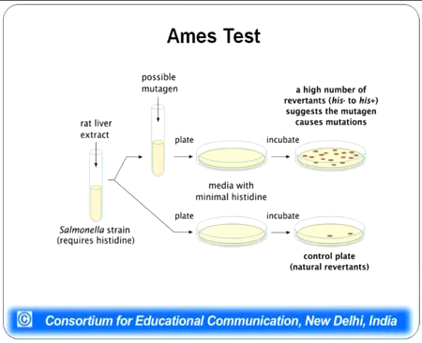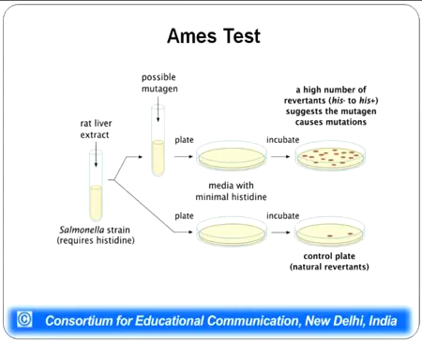Whatever chemical we are testing for mutagenicity, we incubate that with the Salmonella culture, which is growing in a medium which has minimal histidine. If there is any mutation induced, then this particular Salmonella strain will revert back to the normal strain, and it will start growing in this minimal medium. Whereas if there is no mutation, then all the cells will die. Greater the mutagenicity of the given chemical, greater will be the number of colonies formed after mutation.